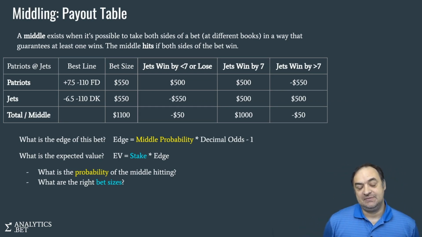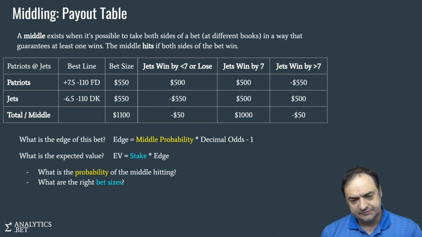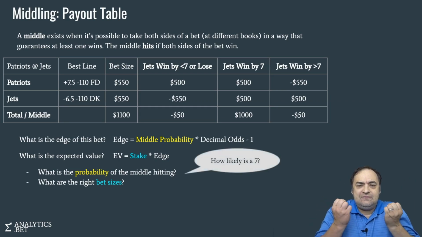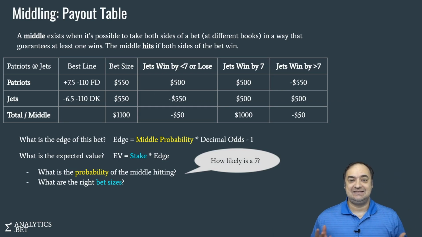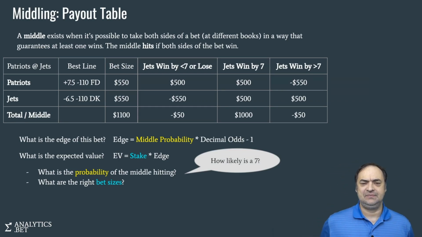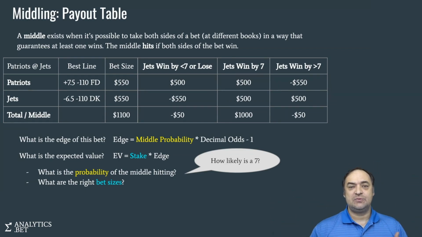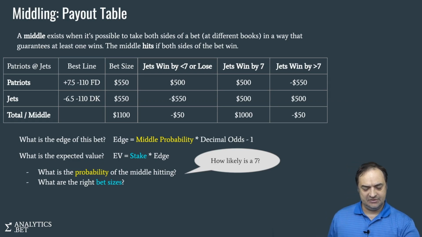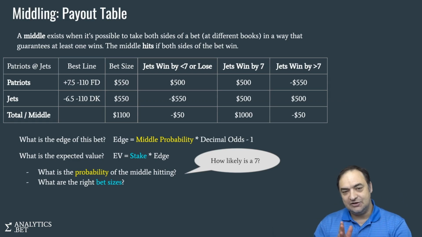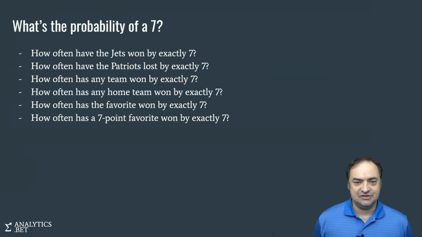How do we figure out this middle probability? And how do we figure out the right bet sizes? Let's start with the middling probability. What is that probability? The question we want to ask is, how likely are the Jets to win by exactly 7? Well, we don't know the future. We have the past. What can we use from the past to try to estimate this probability? It seems like we have a very specific, clear question, but actually we don't. There's lots of different ways of answering this question.